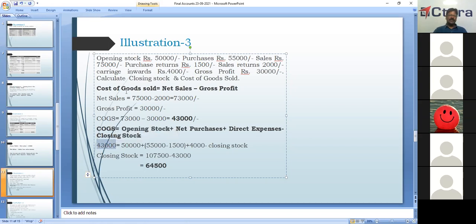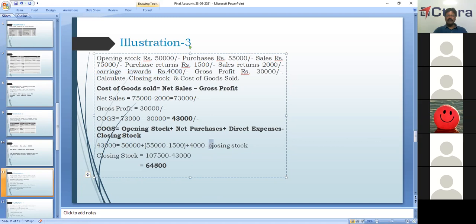Then opening stock we already have, 50,000. Then net purchases: purchases 55,000, less purchase returns 1,500. Plus direct expenses. What is direct expenses here? Only one, that is carriage inwards. Carriage inwards is a direct expense, so we add it: plus 4,000 rupees, minus closing stock.